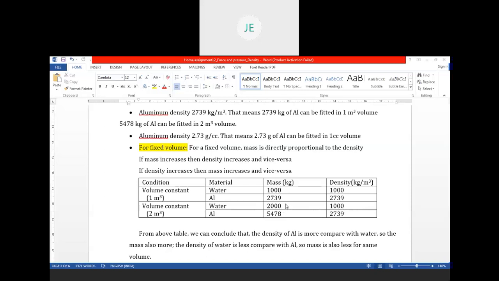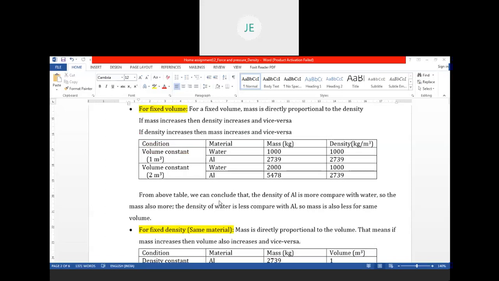The mass occupied is also less for water compared with aluminium. We can conclude that the density of aluminium is more compared with water, so the mass is also more. The density of water is less compared with aluminium, so the mass is less, for the same volume.